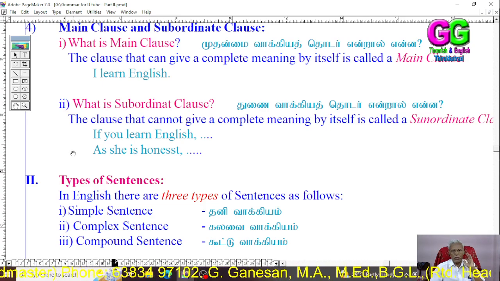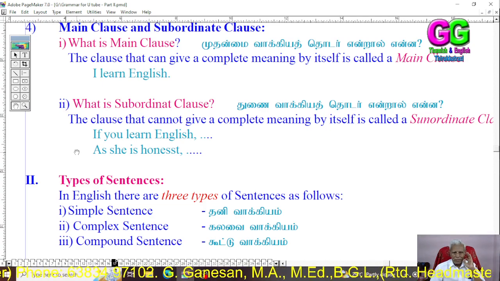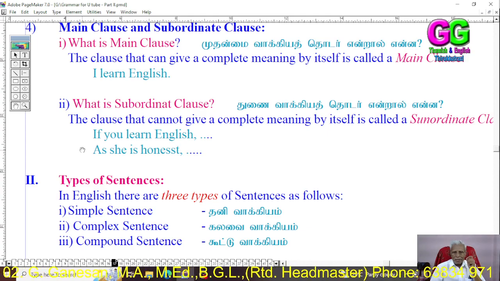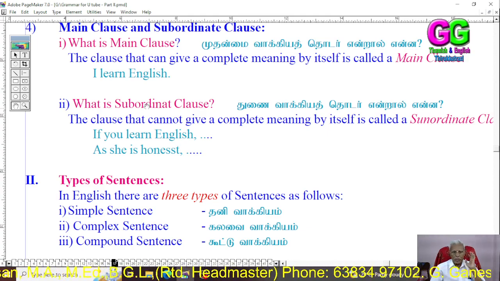What is a subordinate clause? The clause that cannot give a complete meaning by itself is called a subordinate clause. That is, if a sentence is unable to give the complete meaning by itself, it is called a subordinate clause.